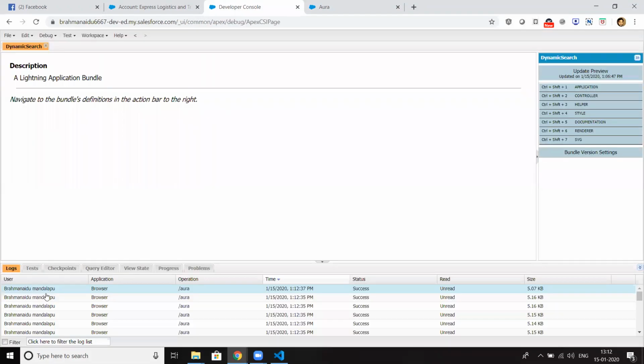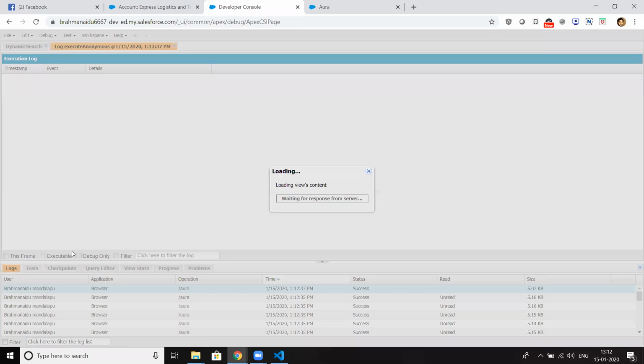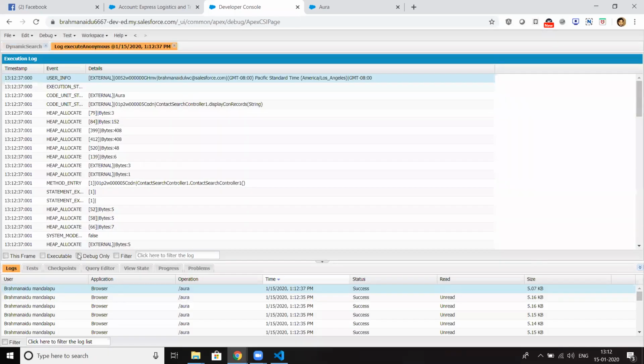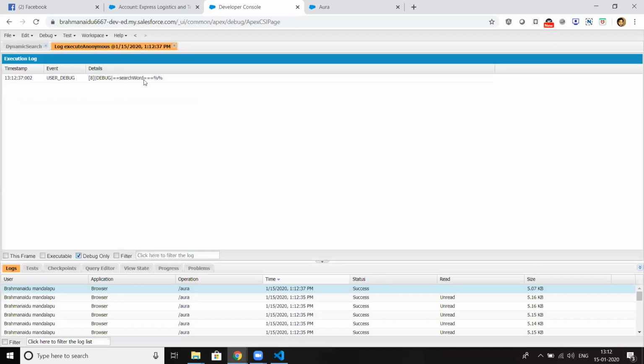Okay, let me check the debug logs. Okay, we are not getting the search word. We are not getting the key. So we are not able to pass the value.